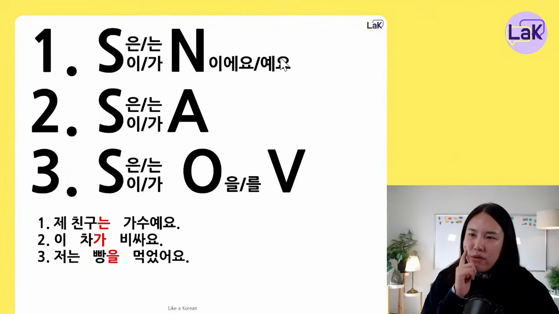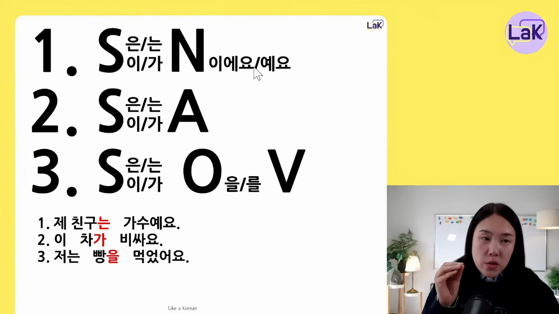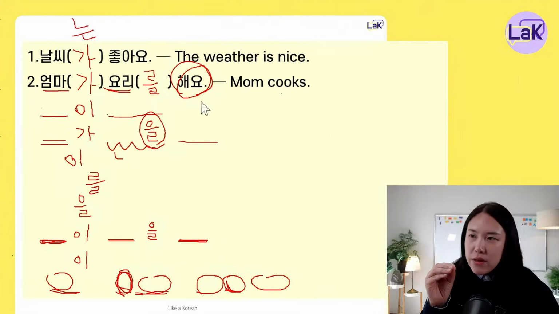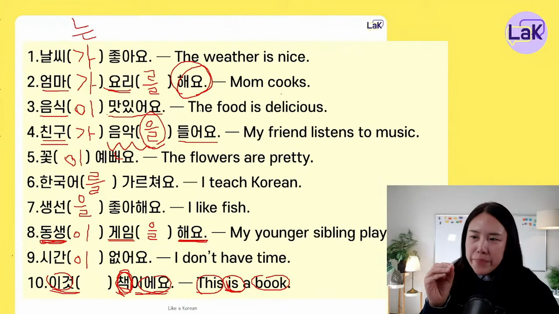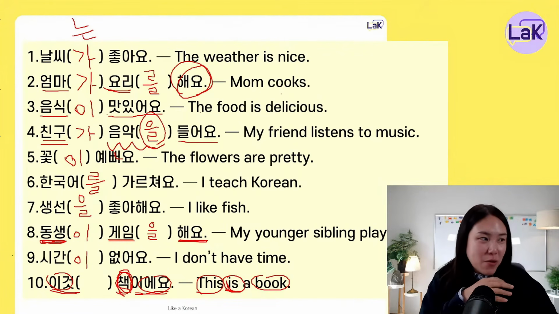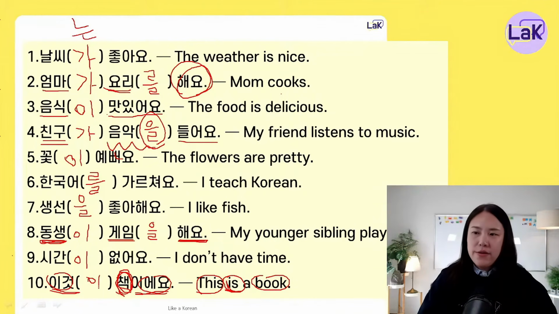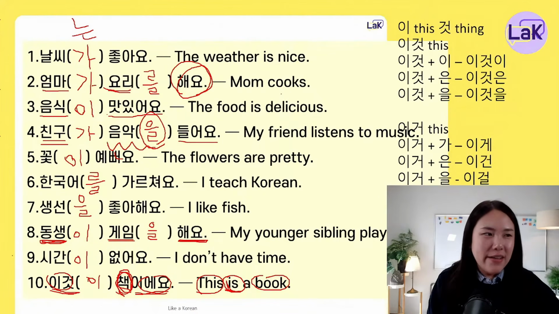Noun 이에요 is the first case. Then which marker do we have to use? The only options are 은는 and 이가, not 을를. So it'll be 이것은 책이에요, or 이것이 책이에요. Both are fine.